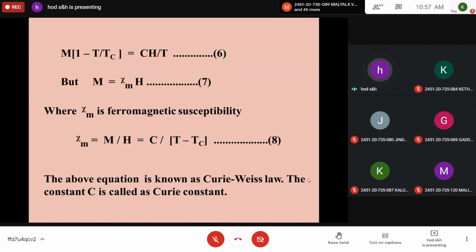But M is equal to chi m into H, or chi m is equal to M by H, equation 7. So you can equate these two. Instead of M, if you put chi m into H, H gets cancelled in equation 6, and finally you can obtain chi m is equal to M by H, that is equal to C by T minus Tc, equation 8. This equation is called as Curie-Weiss law, and C is known as Curie constant, and Tc is Curie temperature.